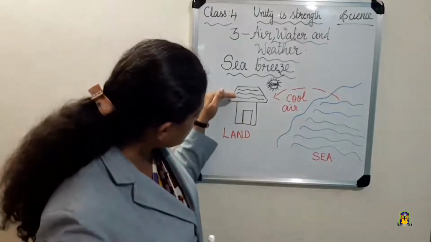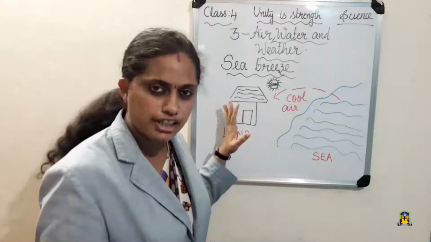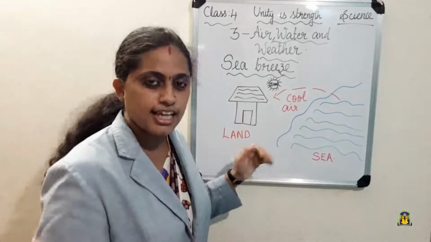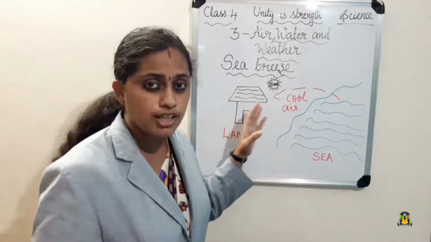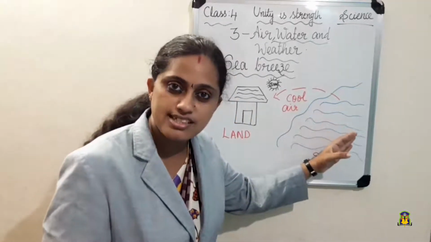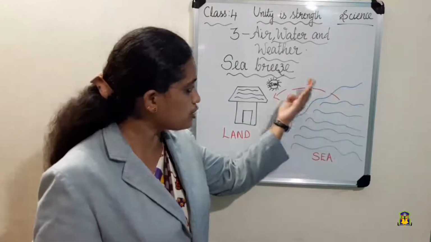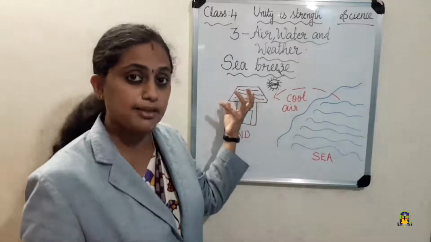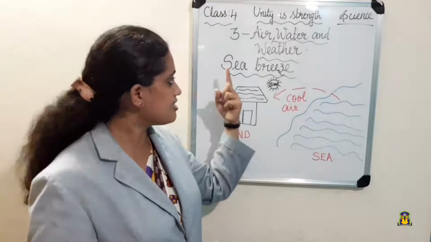The air above the land will become very hot and very light. It will just gently move up. What will happen at that time, you know? The cool air from the sea will blow towards the land to take the place. In that way, we are getting sea breeze.